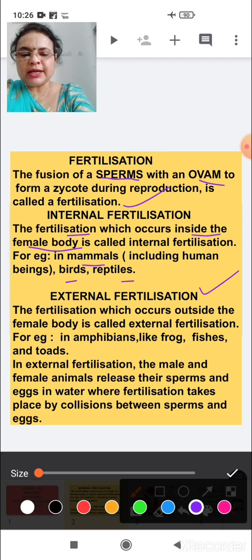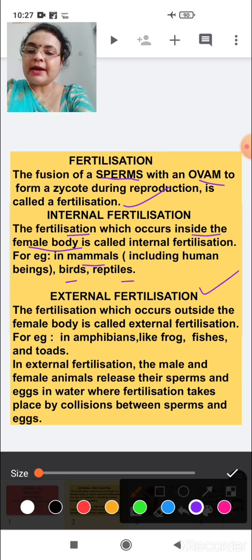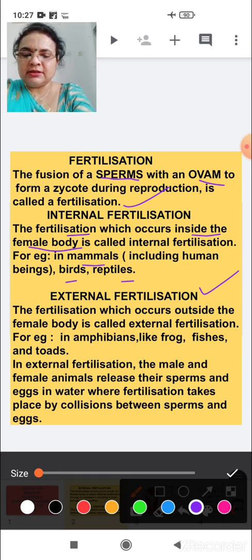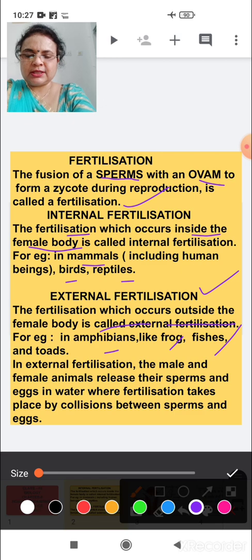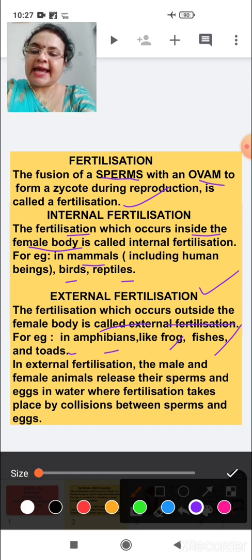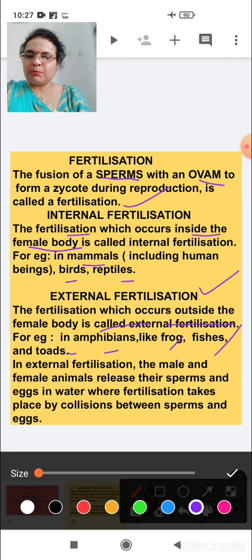Now let's come to the next type, that is external fertilization. The fertilization which occurs outside the female body is called external fertilization. Clear? For example, amphibians like frogs, fishes, toads, etc. What is the difference between internal and external fertilization? Internal occurs inside the female body and external occurs outside the female body.